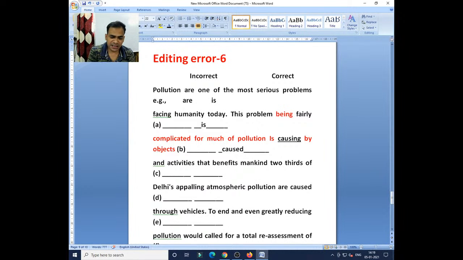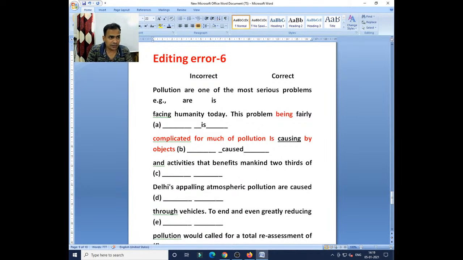So causing is the mistake, you change it into its V3 form, cause, caused. So this problem is fairly complicated, for much of pollution is caused by objects and activities that benefits mankind.